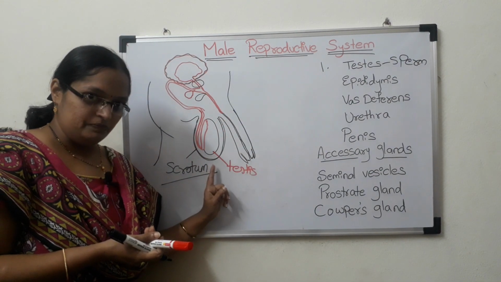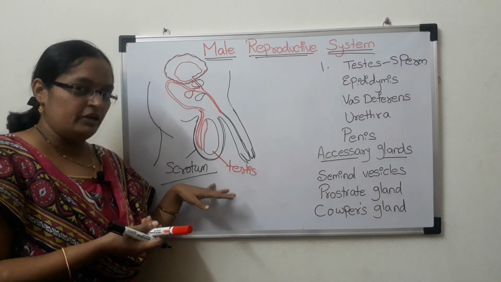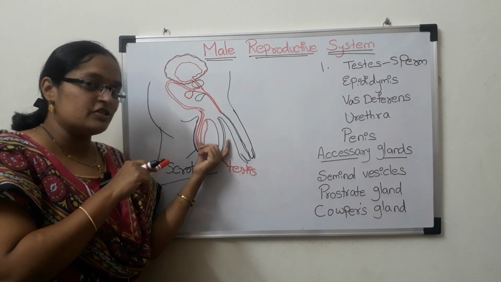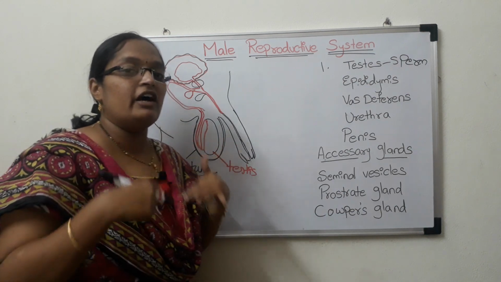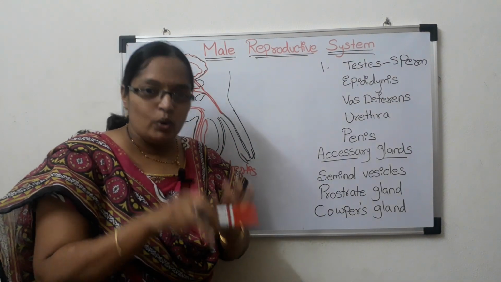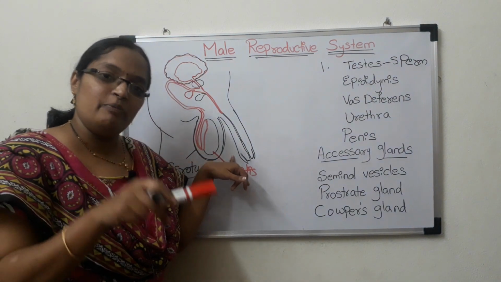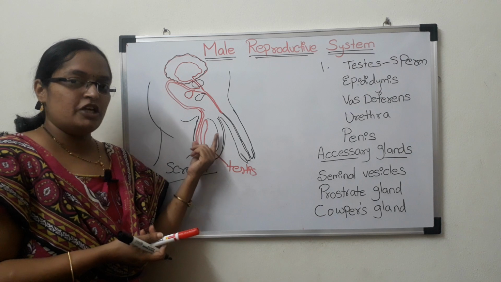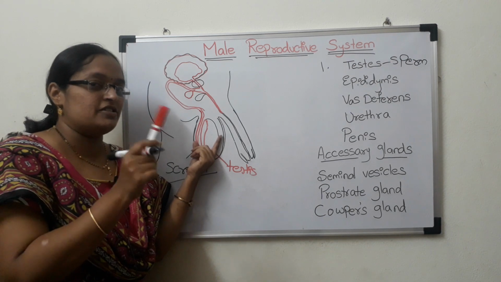In the scrotum, what will happen? It is present below the abdominal cavity. It is away from the heat. So the temperature maintained in the scrotum is lower than our body temperature. Then only can the testes produce the sperms. Got it? The sperms are produced inside the testes.